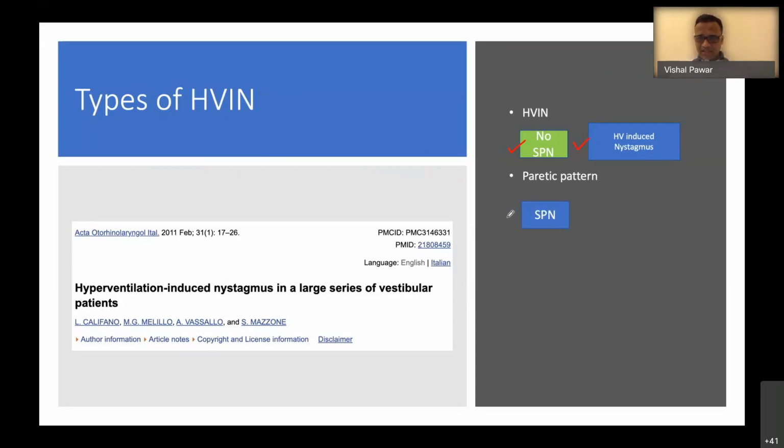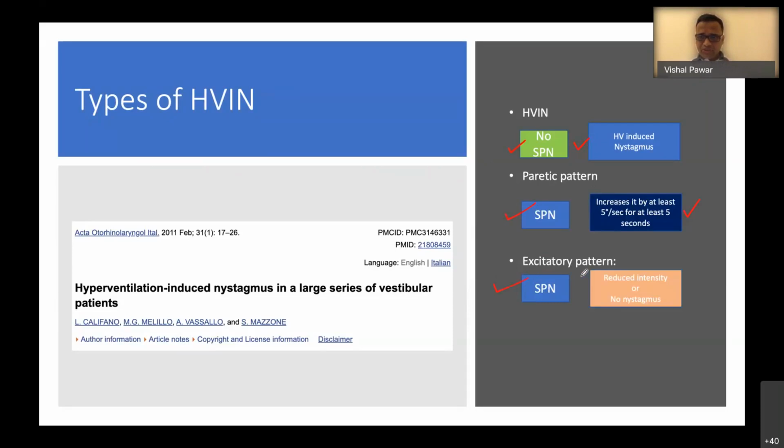If the patient has a spontaneous nystagmus and that spontaneous nystagmus increases in degree, then it is a paretic or inhibitory type of hyperventilation induced nystagmus. Excitatory pattern is when the patient has baseline spontaneous nystagmus which reduces in intensity or disappears on hyperventilation. And the strongly excitatory pattern is reversal of the nystagmus. Inversion of the spontaneous nystagmus is called the strongly excitatory pattern.